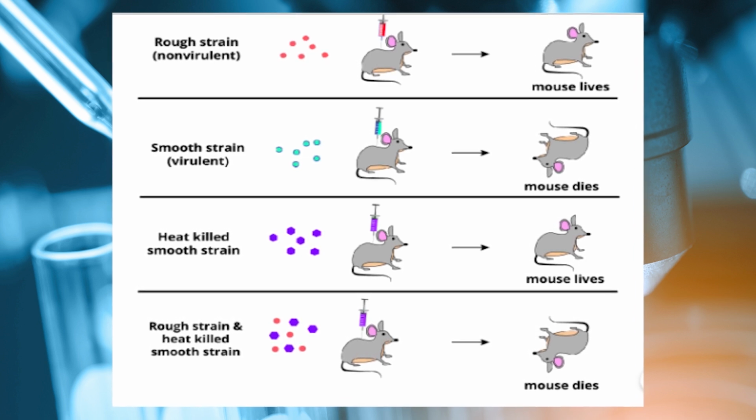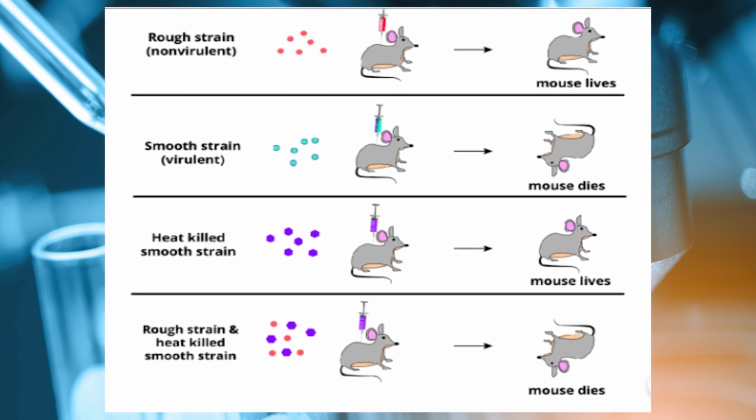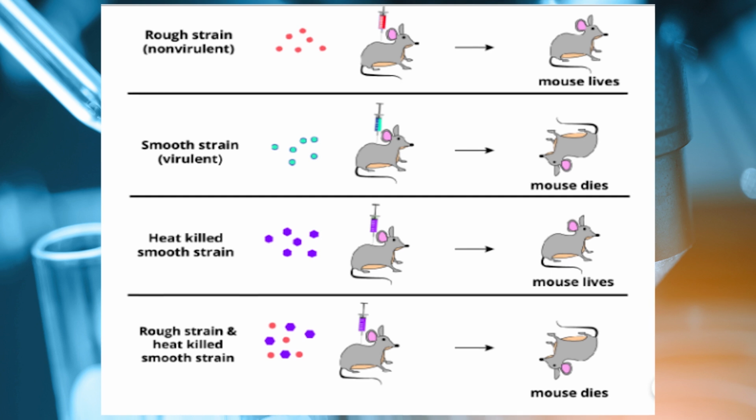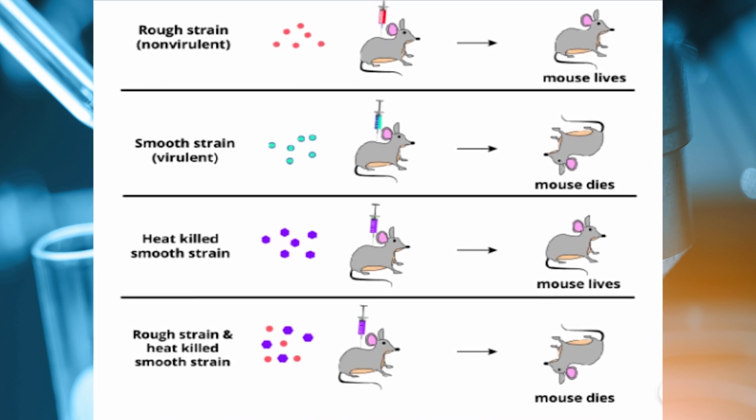Then he mixed the heat killed S bacteria and live R strain. This mixture was injected into mice and they died. In addition, he found living S strain bacteria in the dead mice.